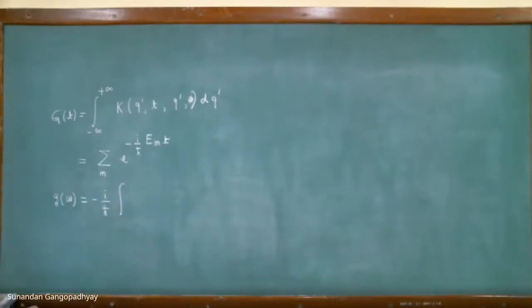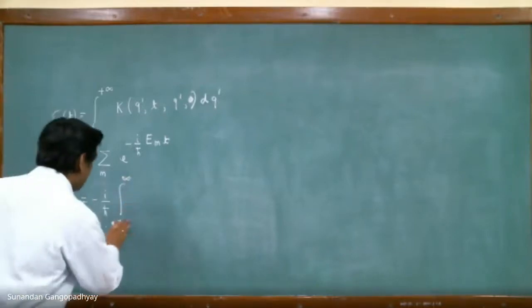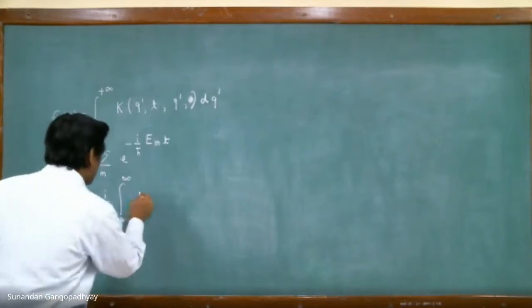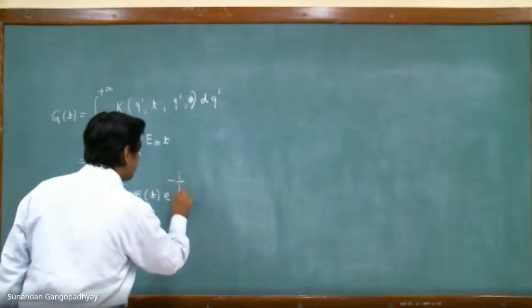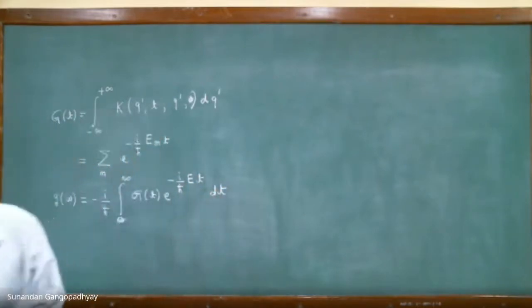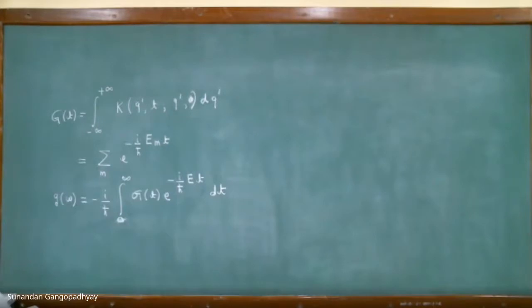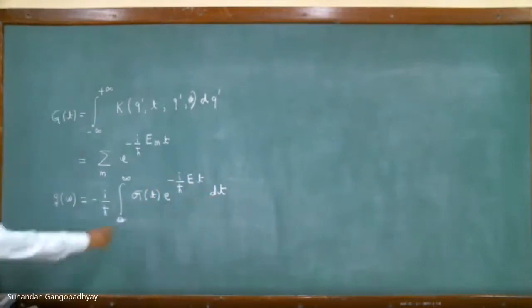It's equal to the integral from 0 to infinity of G(t) e to the power of... So we have defined a new function G of omega, which is basically nothing but the Fourier transform of this function G of t.